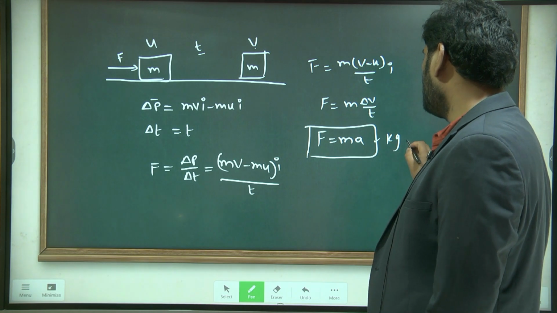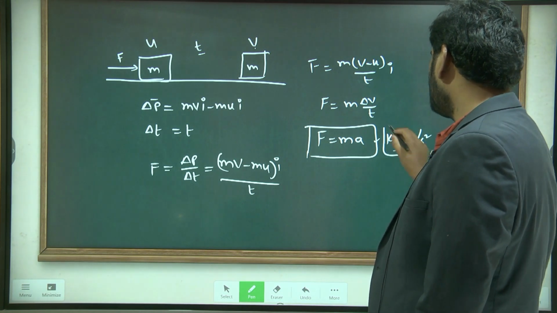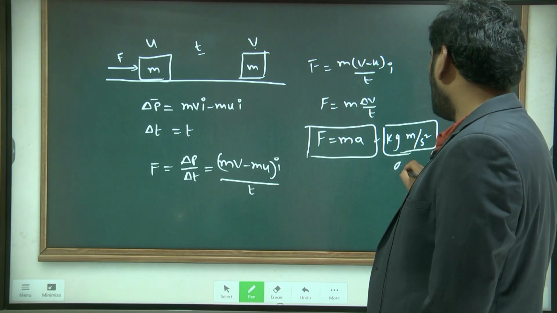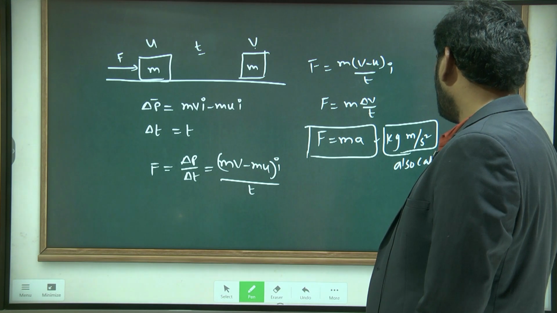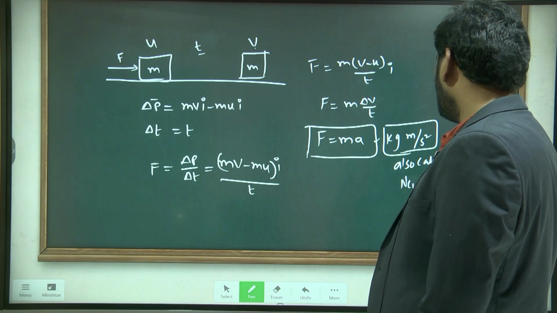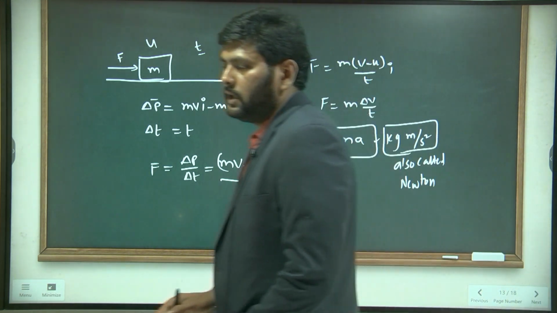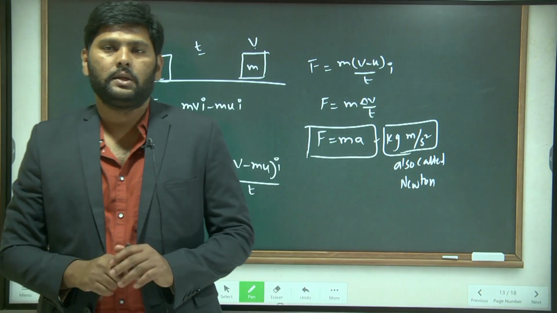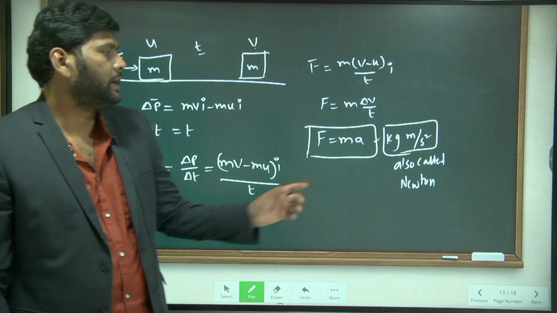What is the acceleration unit? Meter per second square. So kg meter per second square is also called Newton.